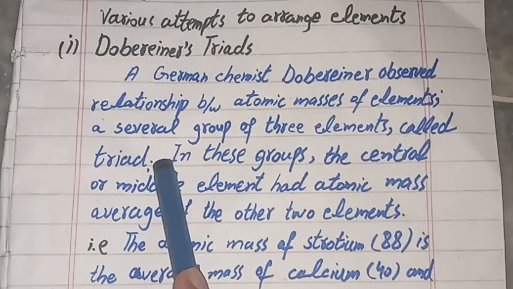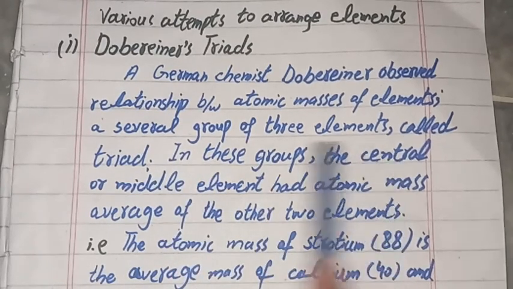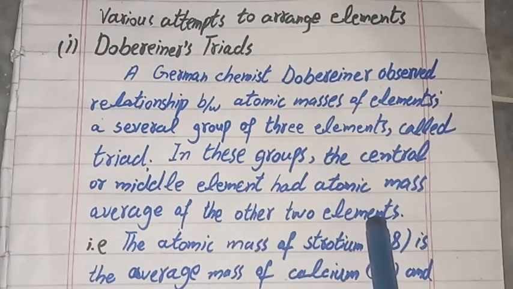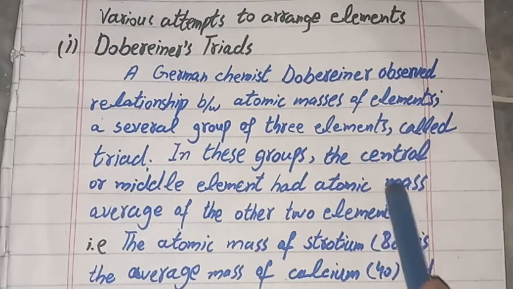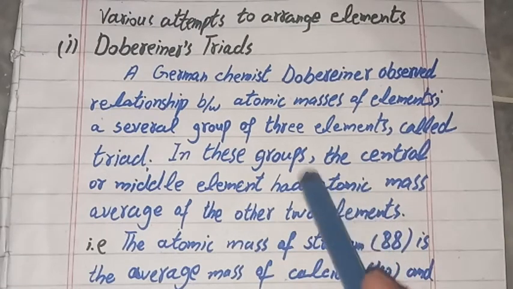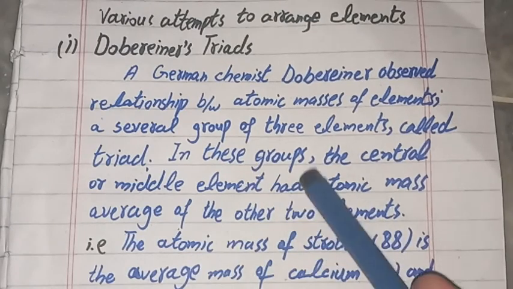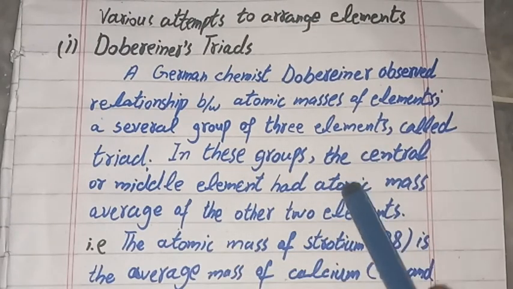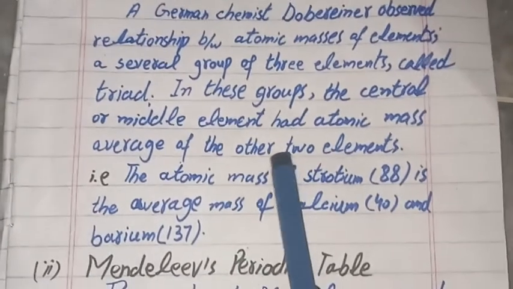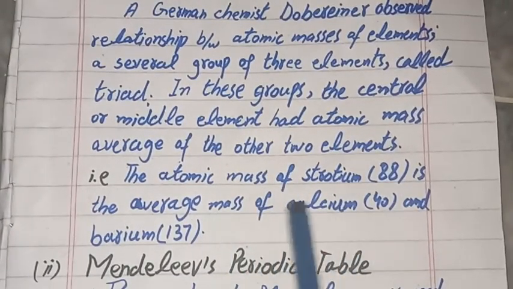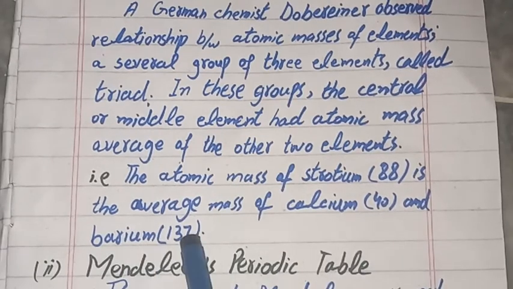In these groups, the central or middle element had an atomic mass equal to the average of the other 2 elements. If we take any 2 elements, then the average atomic mass of both is the atomic mass of the third element. For example, the atomic mass of strontium, 88, is the average mass of calcium, 40, and barium, 137.